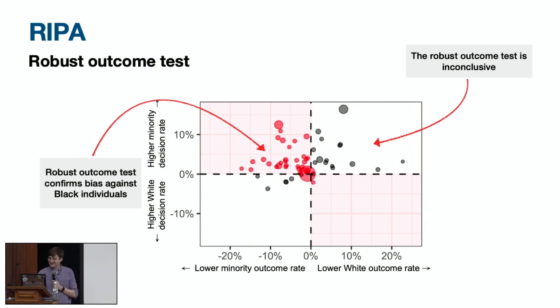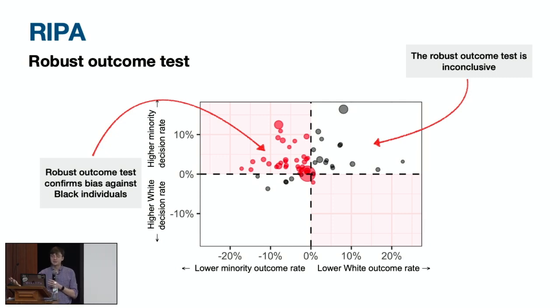The robust outcome test is telling us that in many or maybe even all of the suspected cases where Becker's standard outcome test suggests discrimination against white people, there's not actually enough statistical evidence to make that conclusion on this basis. So the robust outcome test confirms the standard outcome test in places where other kinds of evidence also suggest that the standard outcome test is correct. And in places where the standard outcome test is anomalous, the robust outcome test indicates that there isn't actually enough statistical evidence to be using the standard outcome test.